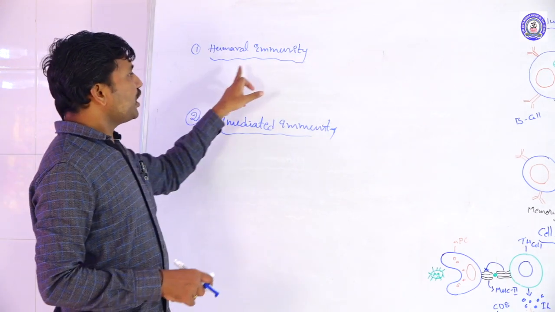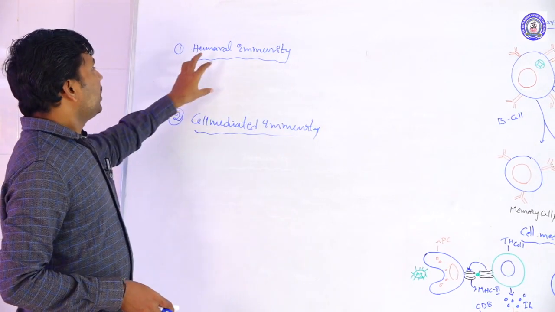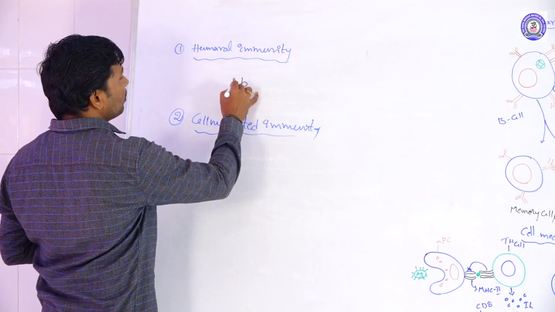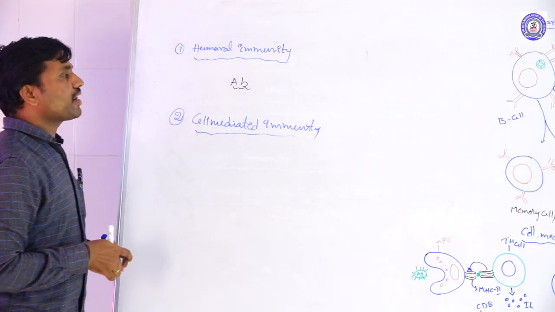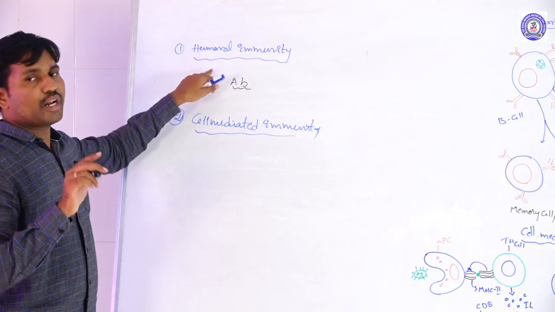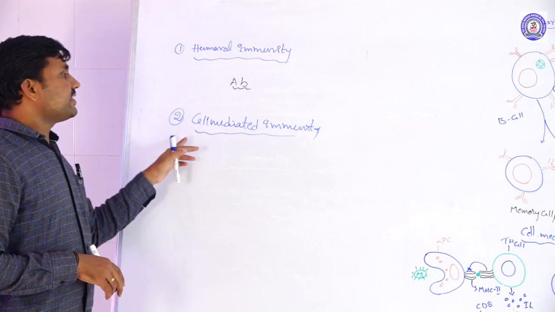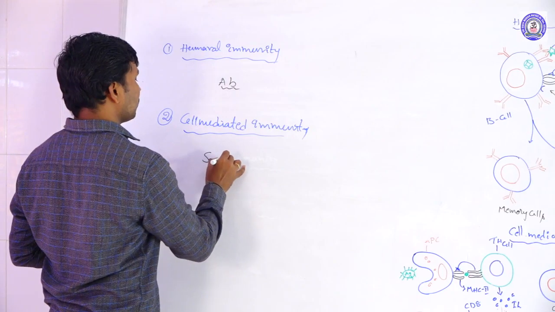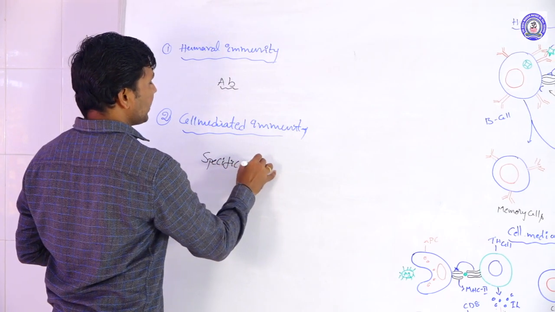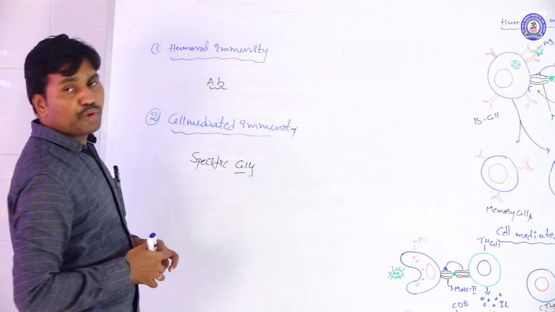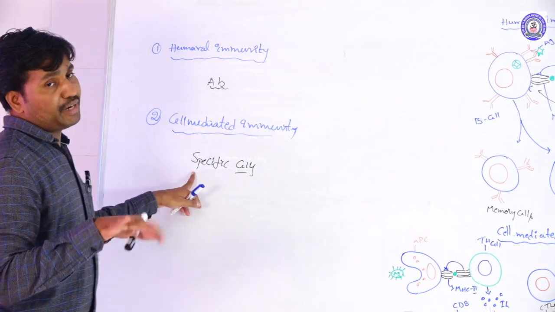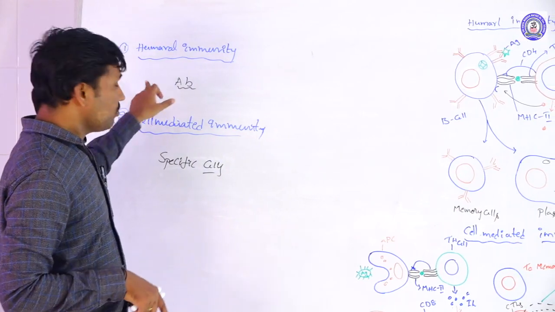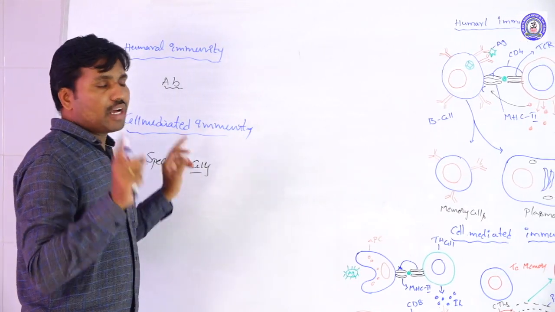In humoral immunity, antibody production occurs, and this is a specific immune reaction. In cell mediated immunity, specific cells are involved in the immune reaction. It is called cell mediated immunity. One by one, we will discuss the humoral immunity mechanism and the cell mediated immunity mechanism.